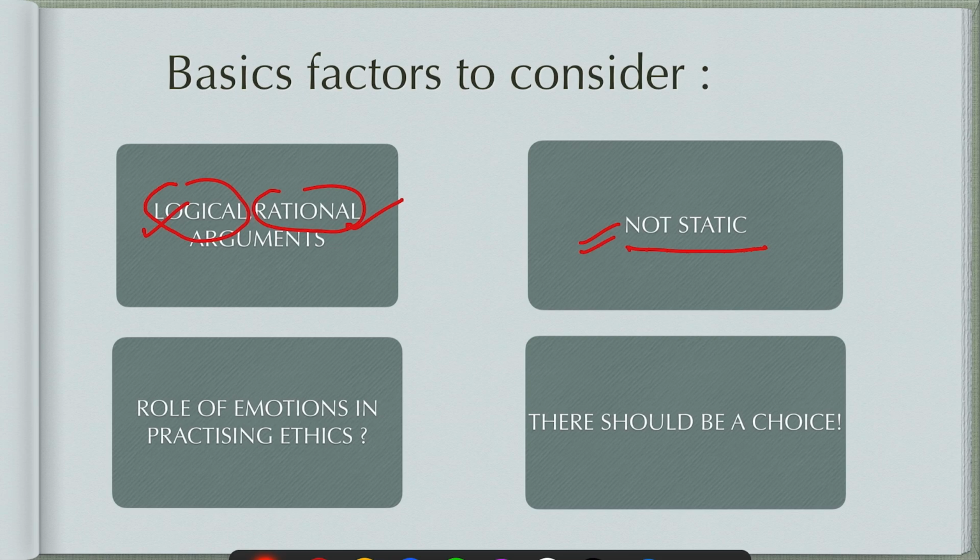So there are different arguments, and you should be rational and logical in your arguments. When this is asked of students in case studies, they just write, okay, this is my answer and I will do this. No, you have to rationally support it. You have to argue for various reasons. Okay, I will do this, but there are problems in this.